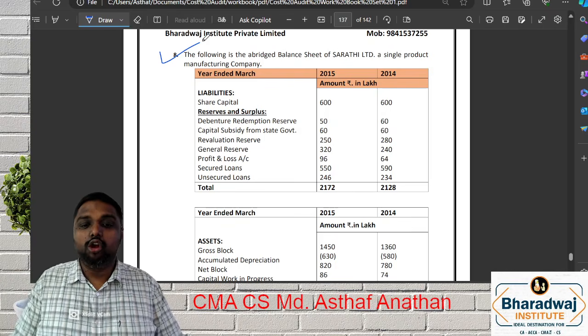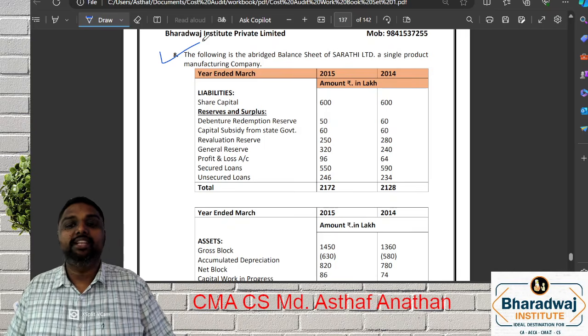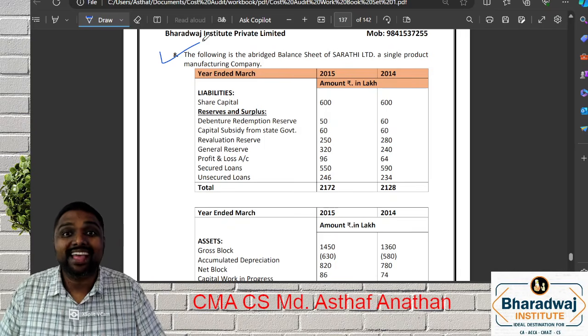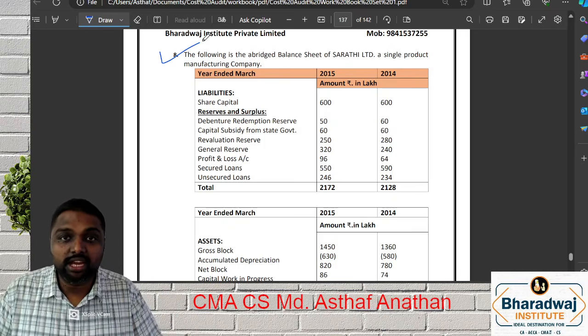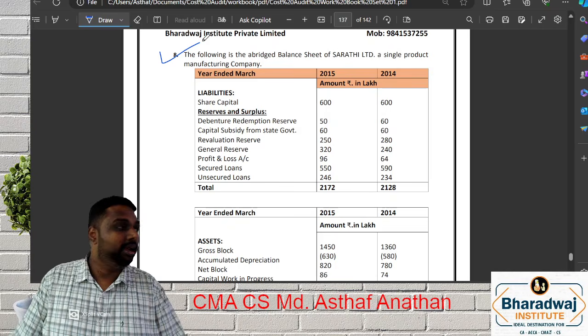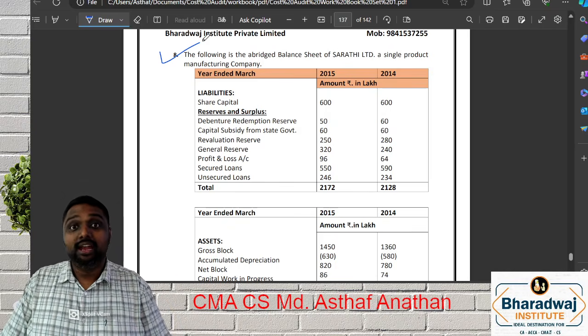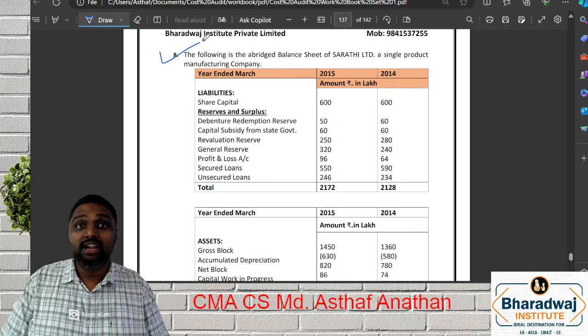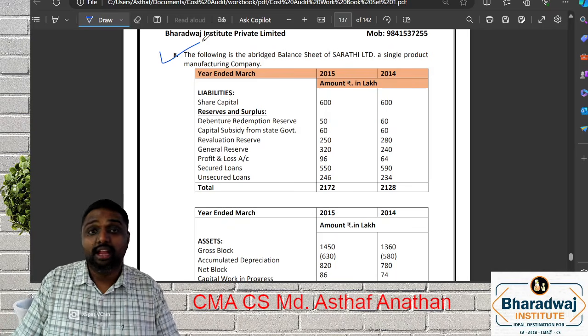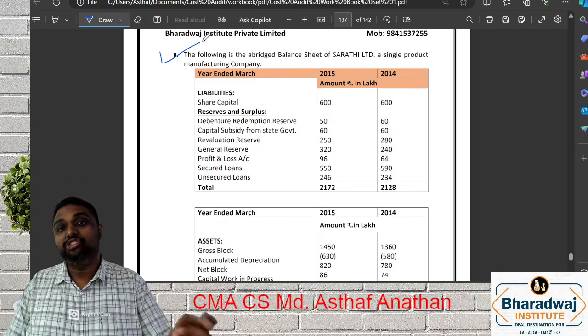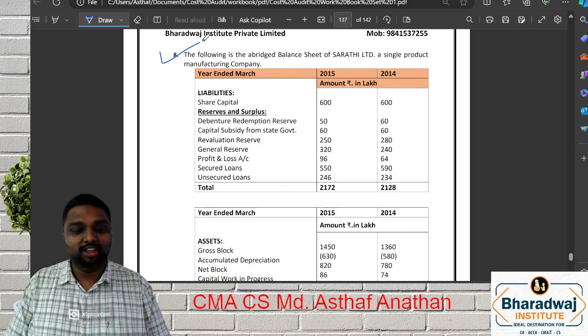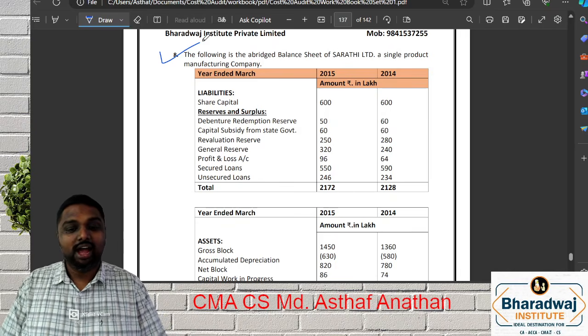The following is the abridged balance sheet of Saradi Limited, a single product manufacturing company. Two years of data are given: share capital, debenture redemption reserve, capital subsidy, revaluation reserve, general reserve, profit and loss account, secured loan, unsecured loan.